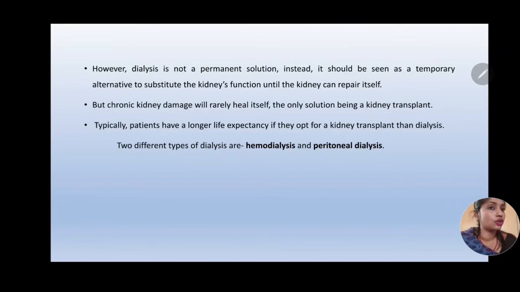However, dialysis is not a permanent solution. Instead, it is only a temporary alternative to substitute the kidney's function until the kidney can repair itself. But if the damage is chronic, then it can rarely get cured. So in that case, kidney transplantation is the best option.